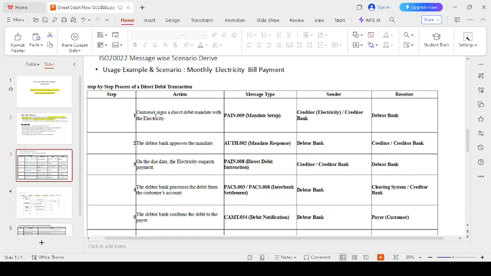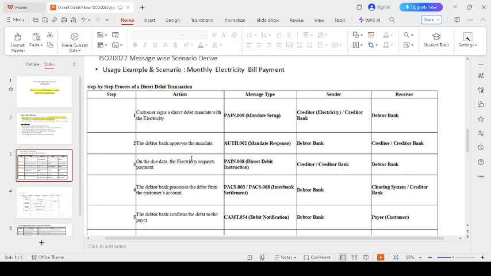The service provider sends the pain.009 message to the creditor bank. That is the mandate information. If the customer agrees to the mandate information, they transfer the pain.009; otherwise, they won't send it. After the creditor bank checks the information, it gives the authentication auth.002 mandate response. What happens after that?